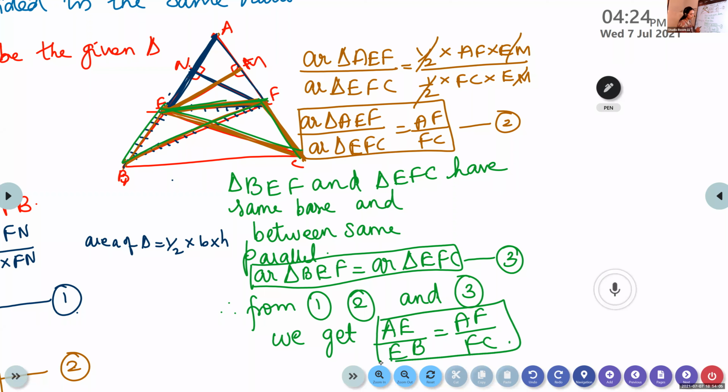Comparing 1, 2, and 3, we get AE by EB is equal to AF by FC. Here these two areas are the same. So when the areas are equal in equations 1 and 2, the LHS will become the same. If the LHS are equal, automatically the RHS will become equal. In the LHS, the numerators are the same in equations 1 and 2.